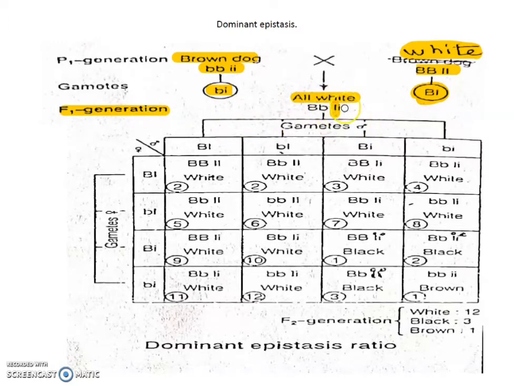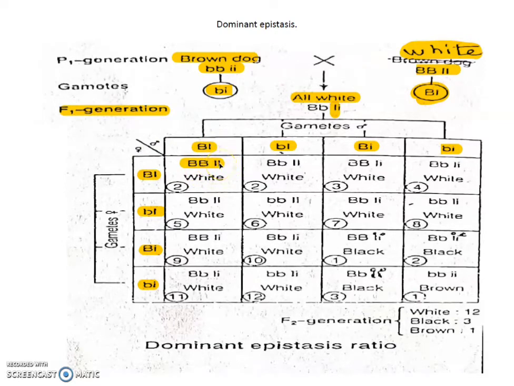Suppose these F1 generation dogs with white coat color and the same genotype are crossed. What happens? Suppose there are a male and a female, so four types of gametes form from the male and four types of gametes form from the female. When the crossing takes place, what happens? These genotypes are formed: here capital B capital B, capital I capital I.